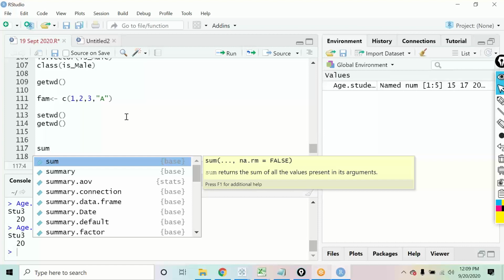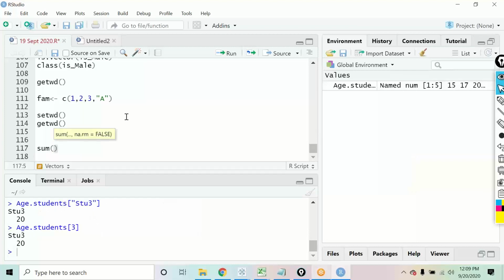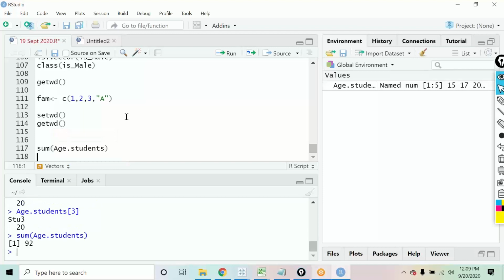Sum is used if you want to add up the numbers. Suppose you want to add the numbers that you have defined in a vector. So you can say sum, and you want to add the age dot students. So it gives you the sum of that, that is 92.